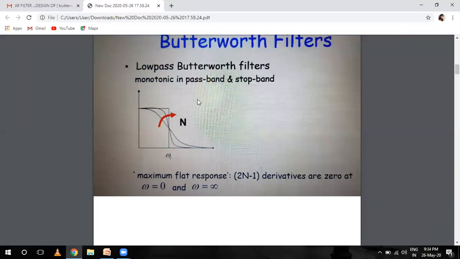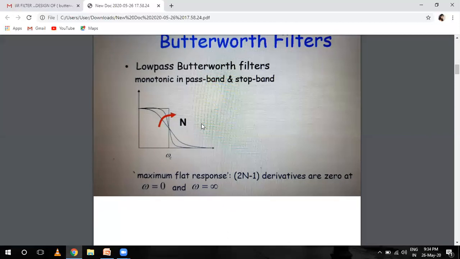This is the frequency response of the Butterworth filter. But one disadvantage of the Butterworth filter is that it achieves this passband flatness at the expense of a wide transition band as the filter changes from the passband to the stopband.